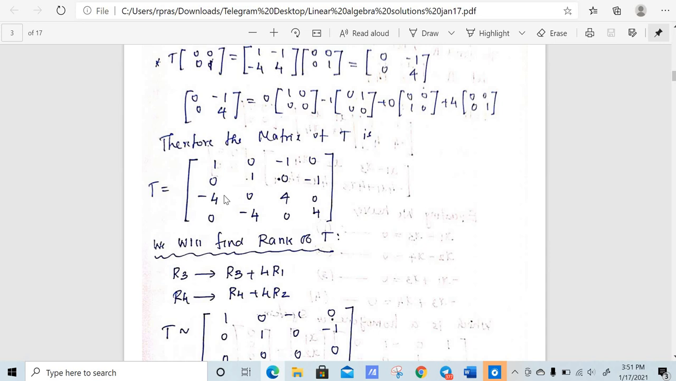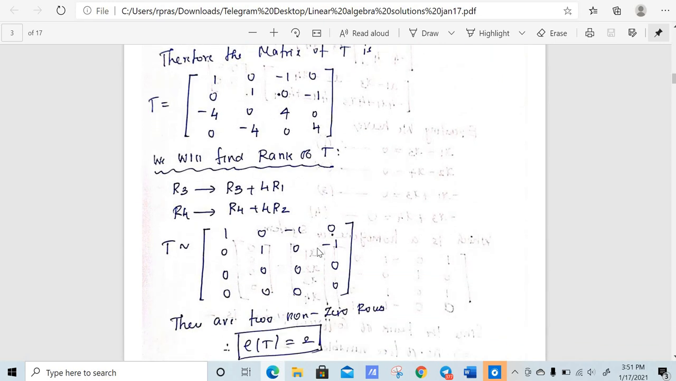I'm reducing this matrix to echelon form. So I'm just using a transformation: R3 is transformed to R3 plus 4R1, R4 is transformed to R4 plus 4R2. After this transformation, we have got this matrix, and you can see there are two non-zero rows. That means rank is 2, right?